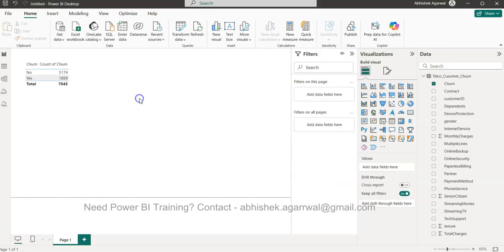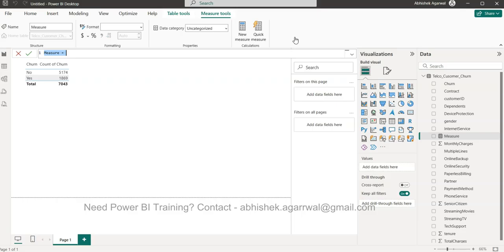For that, we first need to create a formula to get the count of churned customers, and then a formula for the total customer count. I'll show you step by step how to do that. First, we click on new measure, and this will be churned customers.